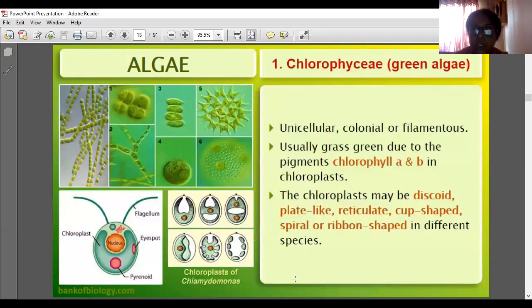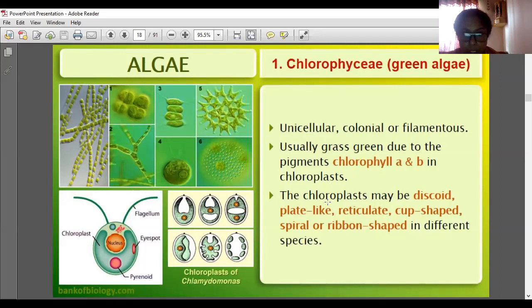First we will learn about the Chlorophyceae, the green algae. They are unicellular, colonial or filamentous. They are usually grass green in color, due to the pigments chlorophyll a and b in the chloroplast. Both chlorophyll a and b are present, so they have the color of grass.